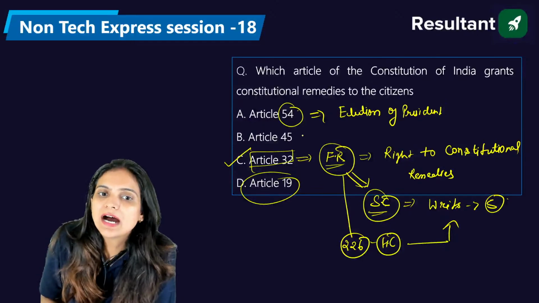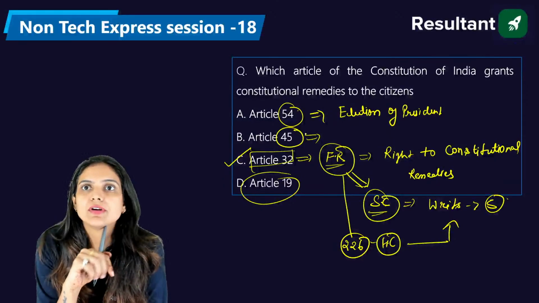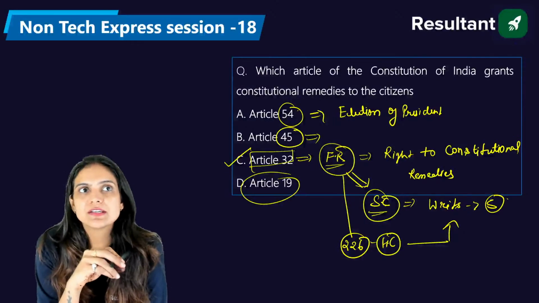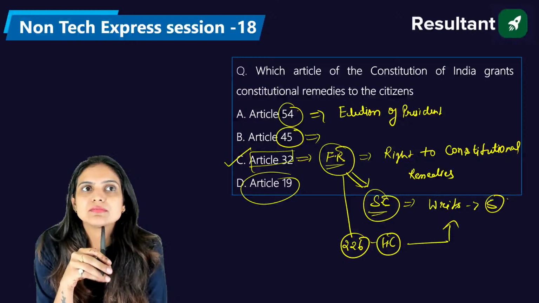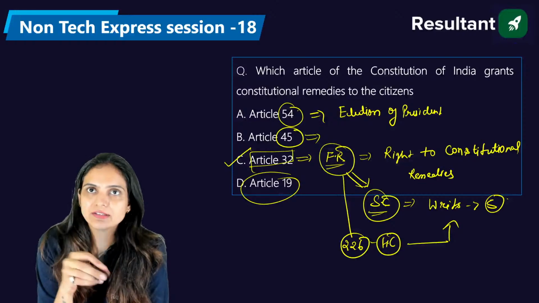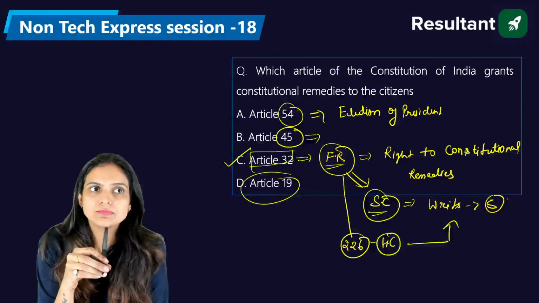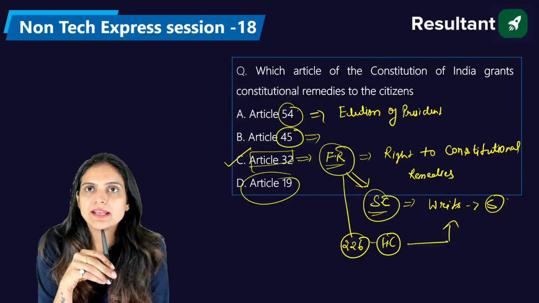And here Article 45 also becomes important. What is there in Article 45? Yes, election of the President is discussed in Article number 54. What is there in Article number 45, everyone? With which sector does Article 45 deal? Any idea?